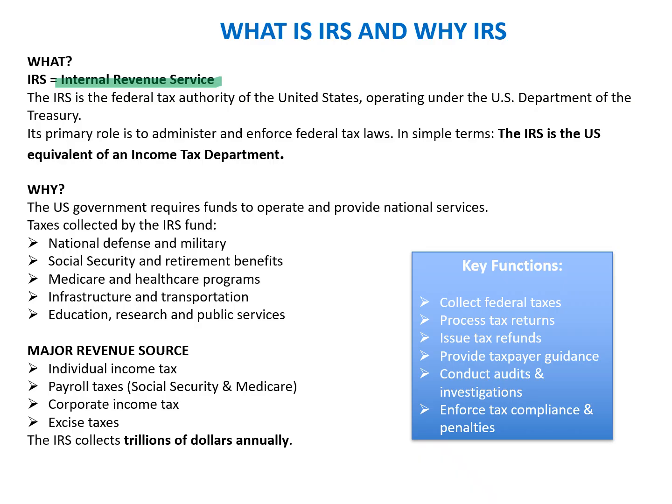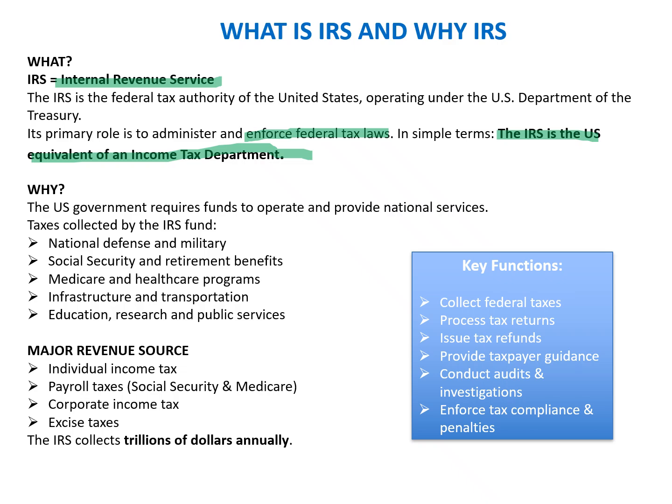Its primary role is to enforce the federal tax laws. All federal tax laws are administered by this authority, and it is not bifurcated specifically into direct tax or indirect tax. Like in India, we have a separate body that looks after income tax, and separate bodies which look after indirect tax. In the US, there is only one federal IRS, the main department that enforces the various federal tax laws. In simple terms, the IRS is the US equivalent of an income tax department, and it is also equivalent to the GST department when administered centrally, specifically when we talk about excise or customs.